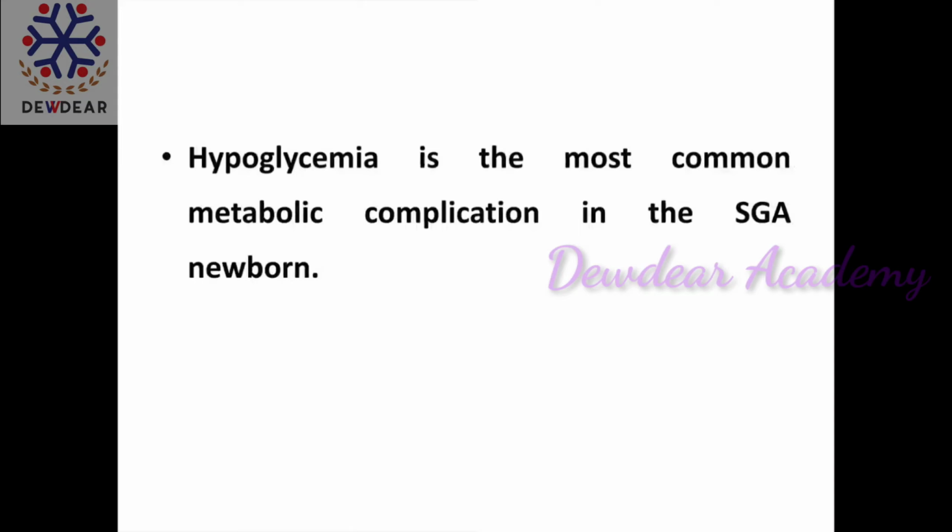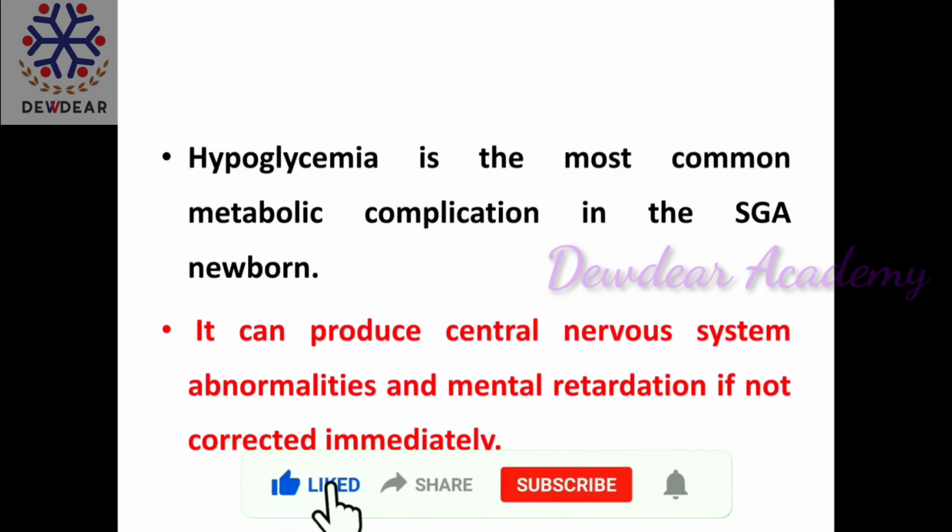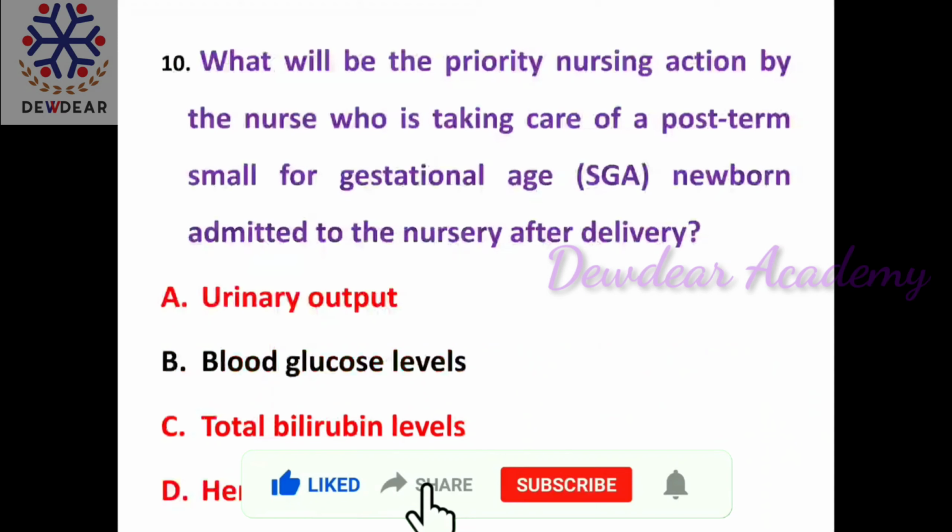Hypoglycemia is the most common metabolic complication in small for gestational age newborns. It can produce central nervous system abnormalities and mental retardation if not corrected immediately. So here the right answer is monitoring the blood glucose level.